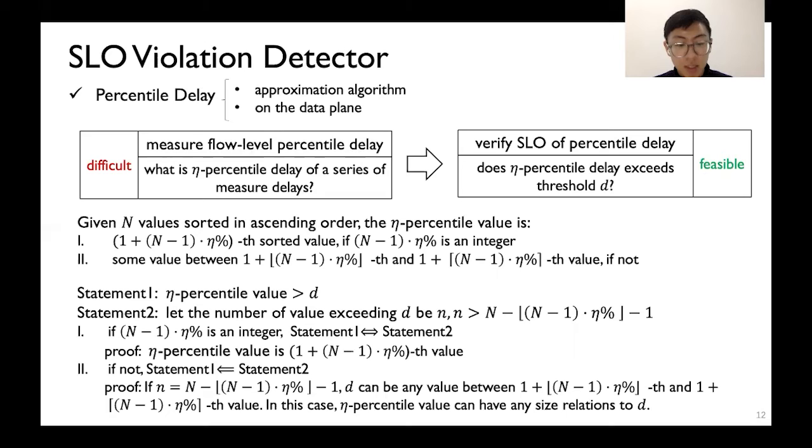They are not equivalent if that number is not an integer. In this case, if statement 1 is true, statement 2 can be false, when n is exactly n minus floor of (n minus 1 times eta percent) minus 1. However, considering it is rare that n happens to be exactly that number, we can treat the two statements as equivalent.